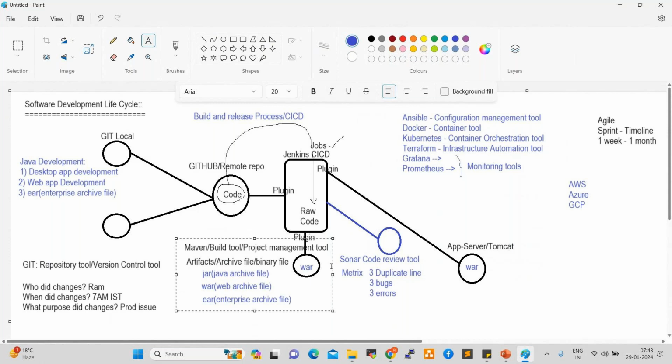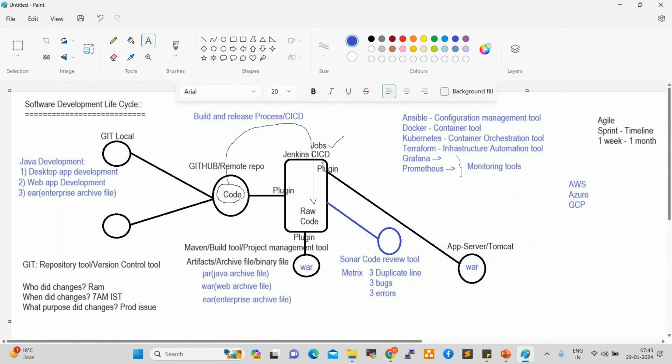What is an artifact? Archive file. So based on the application development, for example, for a desktop application, Maven generates a jar file. If it is a web application, Maven generates a war file. If the application is an enterprise level application, it generates an ear file. So based on the application development, Maven will generate the respective format. After that, it will hand over to Jenkins.